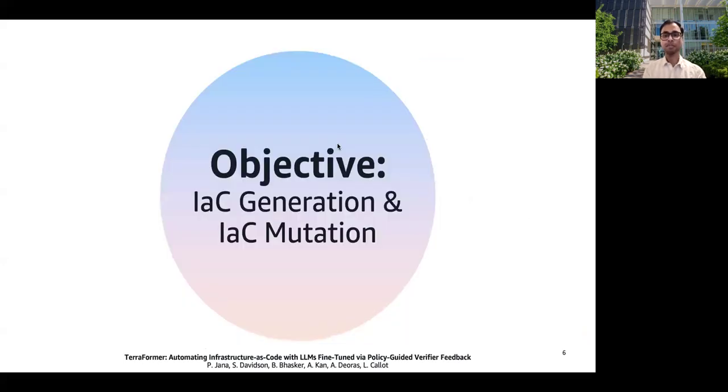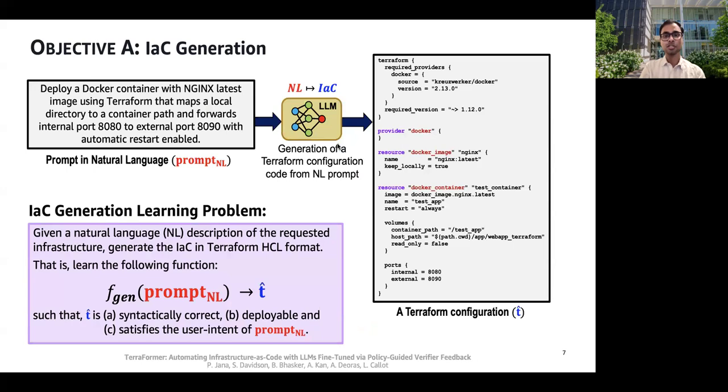So with that context in mind, our work tackles two core objectives, IaC generation and IaC mutation. So the first objective is IaC generation, and given a natural language prompt describing an infrastructure, the goal is to generate the corresponding Terraform configuration. So formally, we want to learn a function f that maps natural language prompt to Terraform such that the output is A, syntactically correct, B, deployable, and C, aligned with the user's intent.